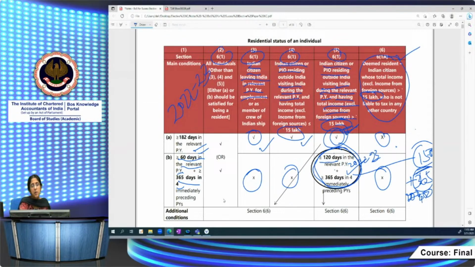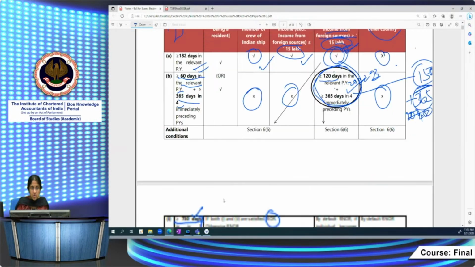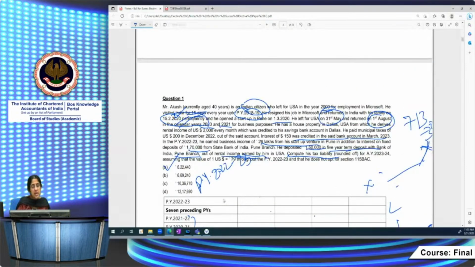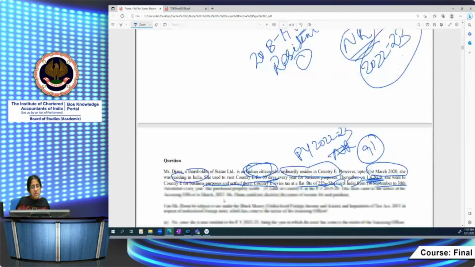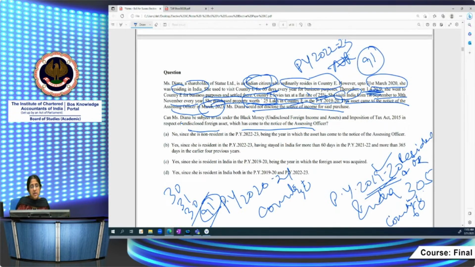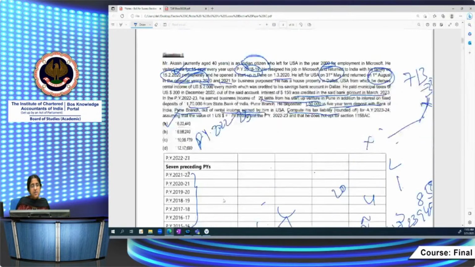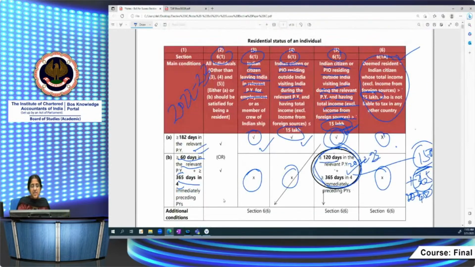Indian citizen or PIO outside India visiting India. Okay, we don't know what is her total income. Have they given information relating to her income? No. They have not talked about her income in country E. So let's not go by that. Anyway, she's visiting India. Minimum days of stay she will require even for this condition to apply is 120 days in the current previous year. But she stayed only 91. We do not know whether she falls in this bracket or this bracket because the information relating to that is not given. Indian citizen or PIO residing outside India and visiting India during the relevant previous year.